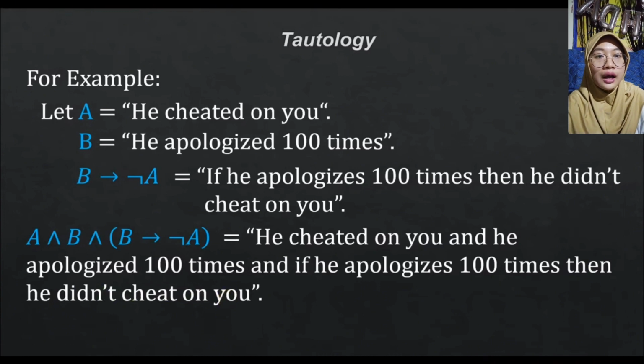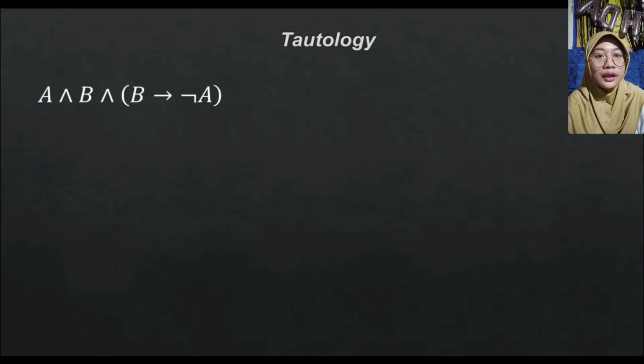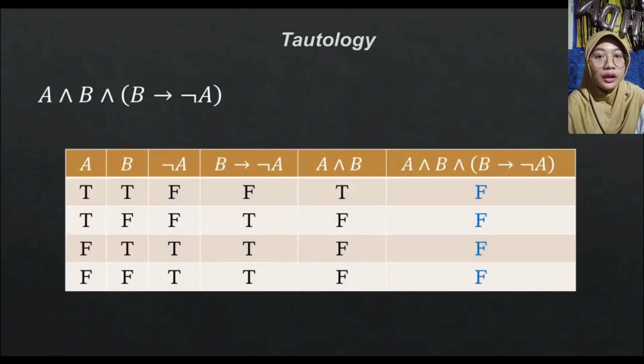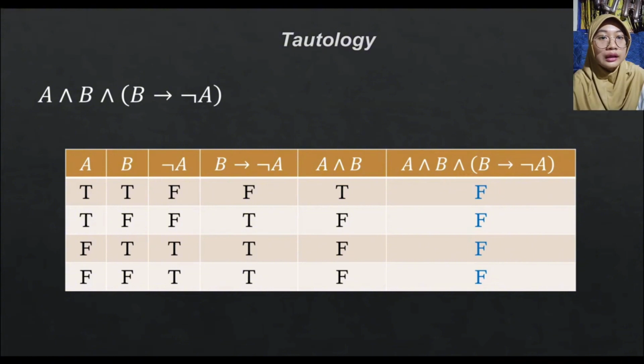Now let us fill up its truth table and see what will happen. If you fill up the truth table, you can have it like this: all its truth values are false. This is not a tautology, since not all in here are true, but instead they are all false. Now this statement, which is always false for every truth value assessment of its primitive statements, is called a contradiction.